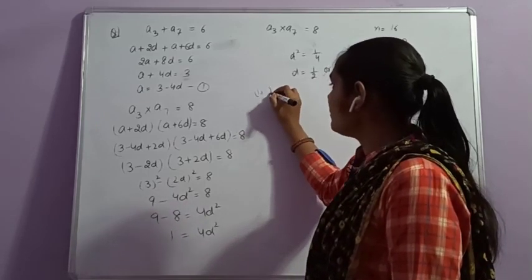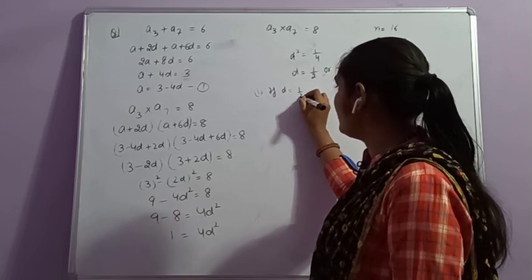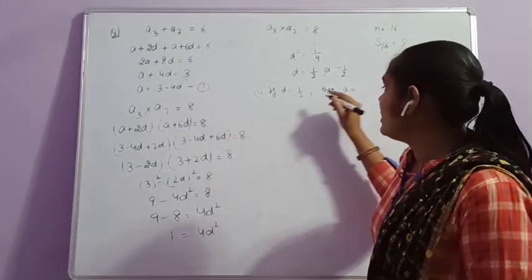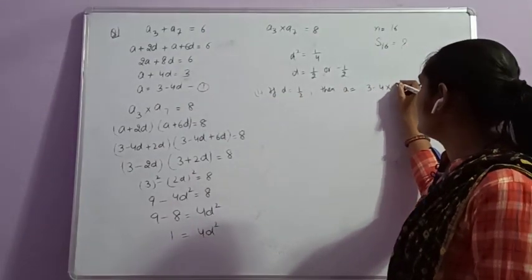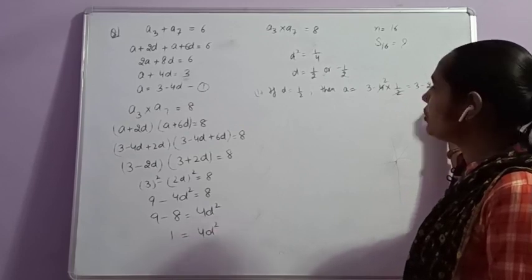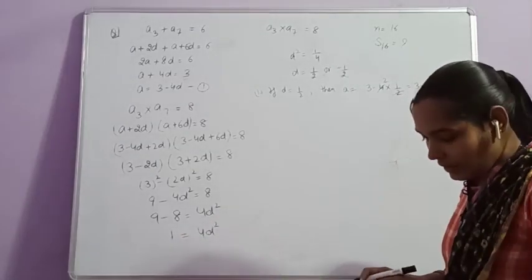First, if D is plus 1 by 2, then A is equal to 3 minus 4 into D. 2 2s are 4, 3 minus 2, that is equal to 1. Clear?